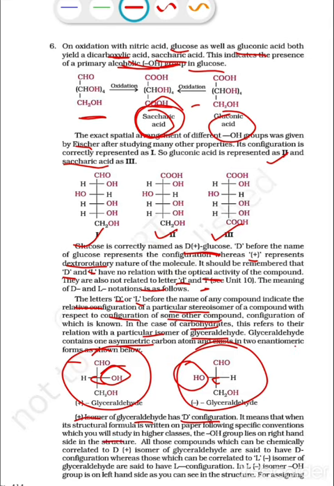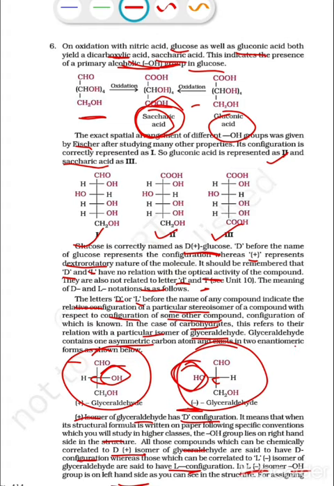All those compounds which can be chemically correlated to the D plus isomer of glyceraldehyde are said to have D configuration, whereas those which can be correlated to the L minus isomer of glyceraldehyde are said to have L configuration. In the L minus isomer, the OH group is on the left hand side. So here we can say a minus sign is here and OH is on the left hand side.